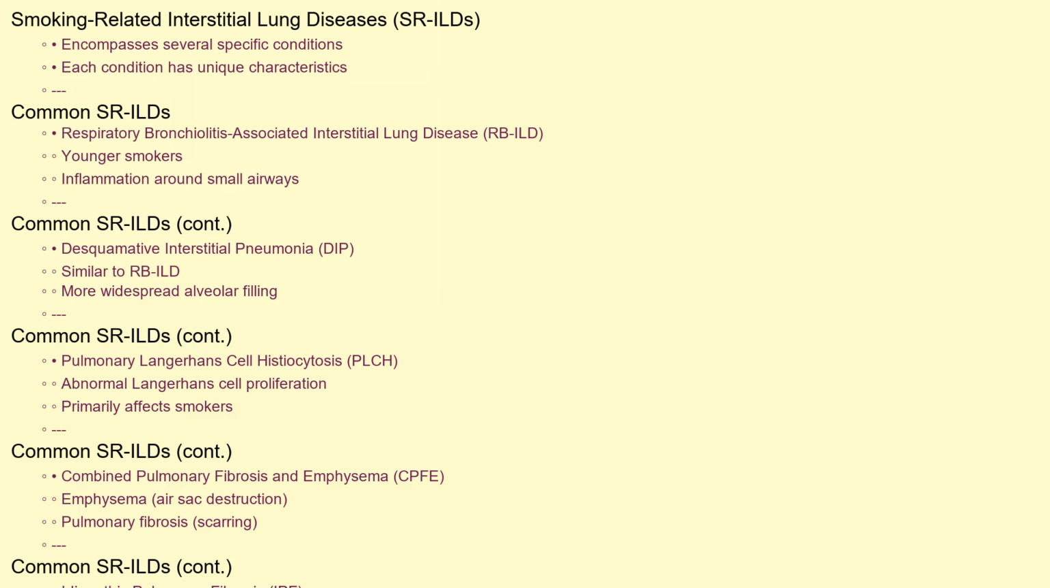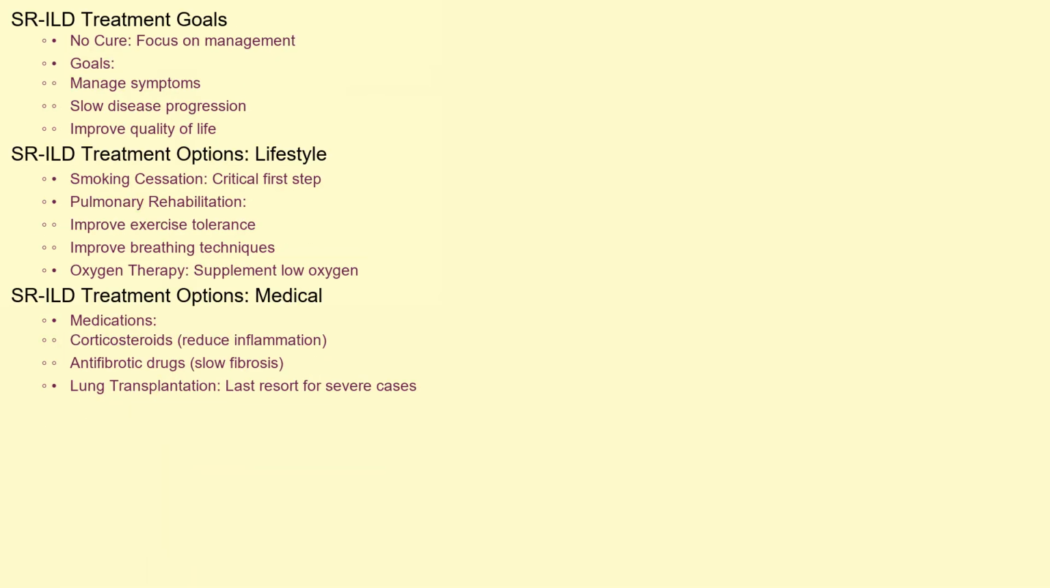And finally, idiopathic pulmonary fibrosis, or IPF. While not exclusively smoking-related, smoking is a major risk factor and can accelerate its progression. Unfortunately, there is no cure for most SRILDs. The primary goals of treatment are to manage symptoms, slow down the progression of the disease, and improve quality of life. Smoking cessation is absolutely critical as the first step.